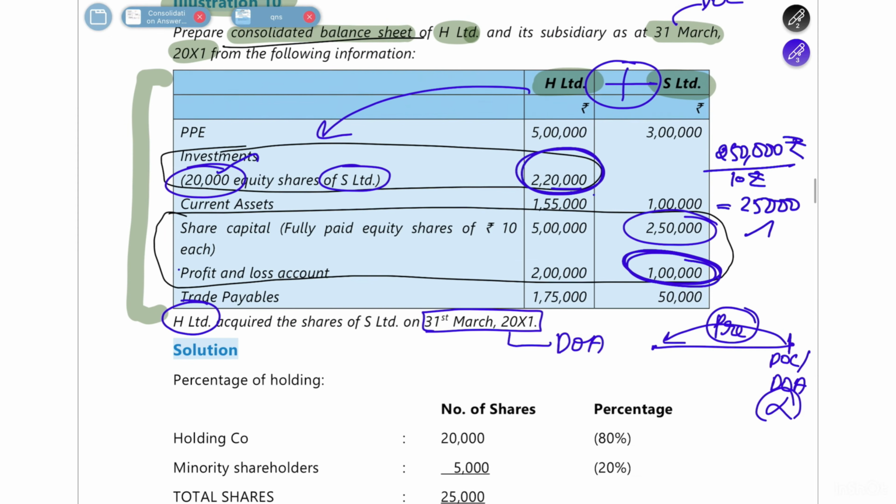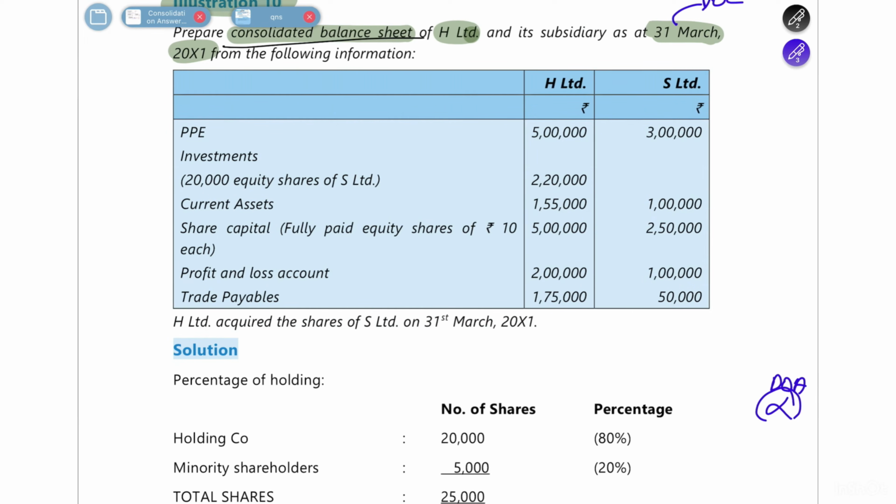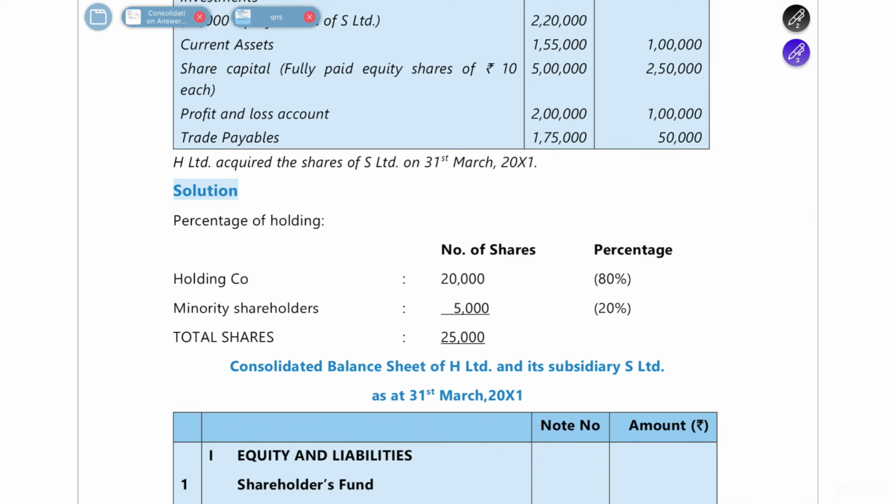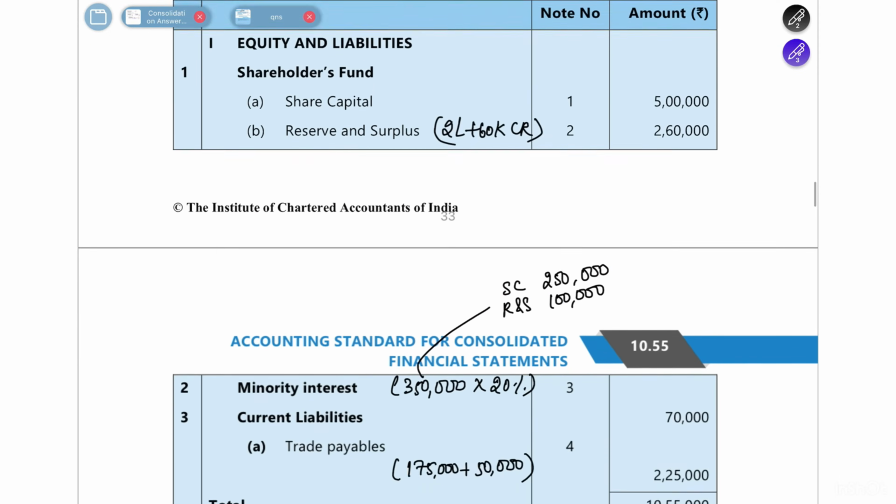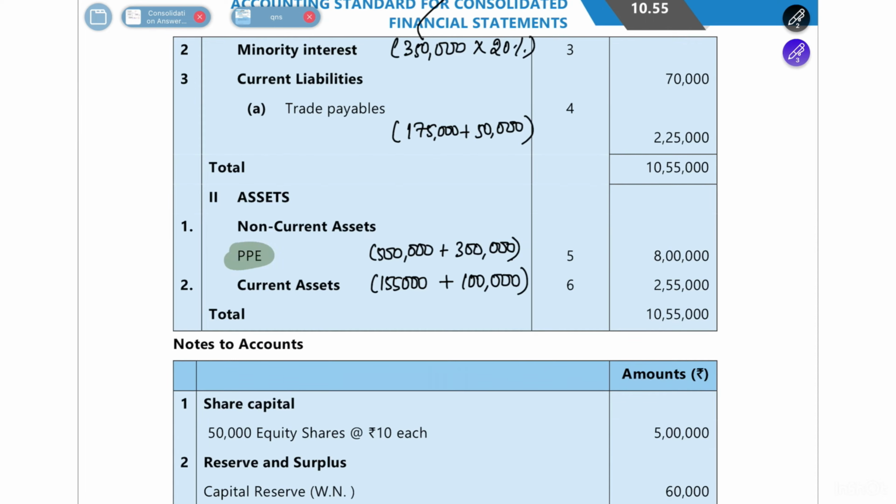So if you see in the question, let me just erase this quickly so you understand better. Yes. So first let's take the PP. It is going to be 5 lakh plus 3 lakh. All the other line items you have to just add as it is, and then you have to give the adjustments or the working notes that we have prepared. For that you have to give adjustments. Now let's start with PP. So PP is going to be 5 lakh plus 3 lakh, 8 lakh rupees.